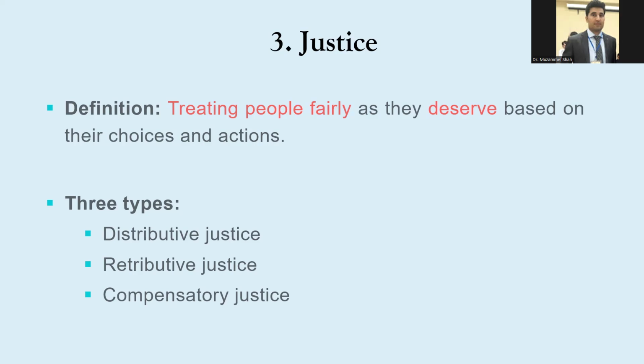Justice is defined as treating people fairly. And by fairness, we mean treating people as they deserve, based on their choices and actions. There are three types of justice: distributive justice, retributive justice, and compensatory justice. Today, we will cover distributive justice, and the two other types of justice will be discussed in other sessions.